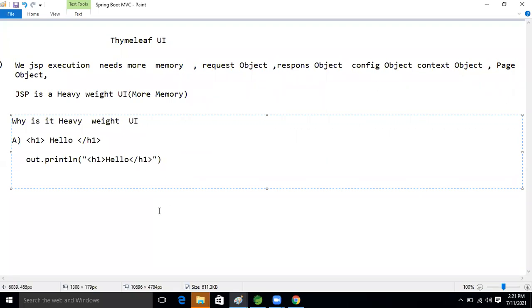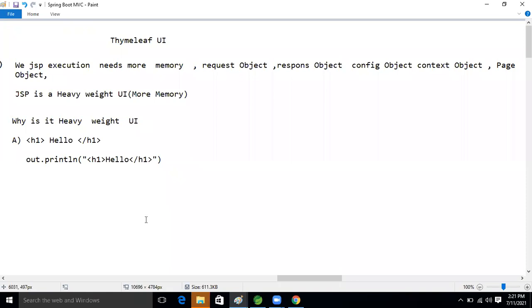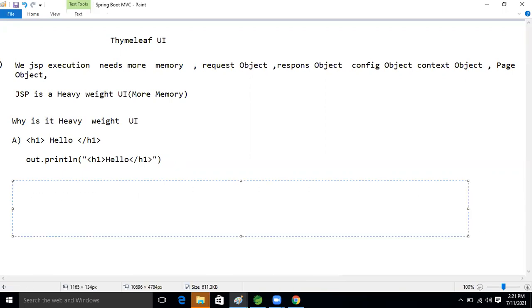So because of that, what are we going to use now, guys? We are going to use Thymeleaf UI, guys. Whoever the client is using Spring Boot, those people are using Thymeleaf nowadays. I'm not saying JSP is outdated. JSP is not outdated, guys, but compared to JSP, Thymeleaf is lightweight. Because of that, our clients are using Thymeleaf for their UI pages now.